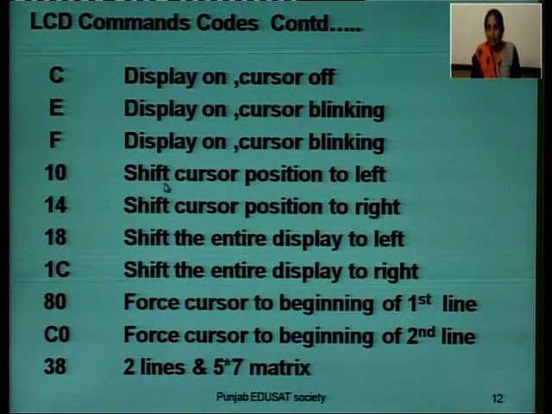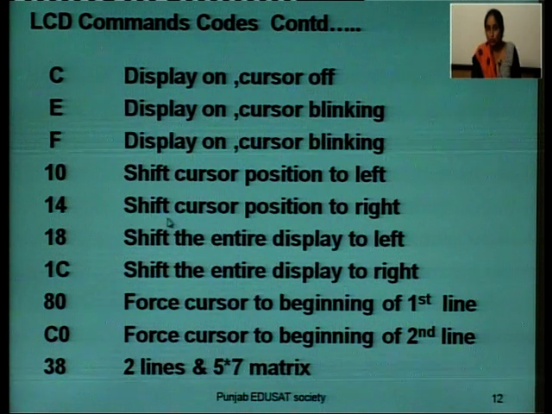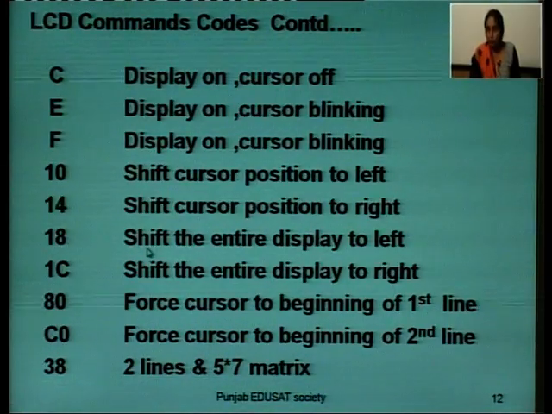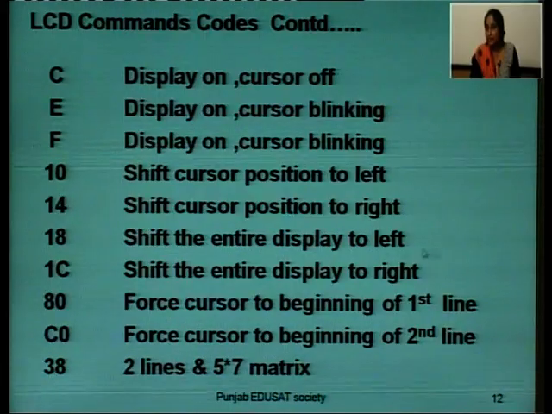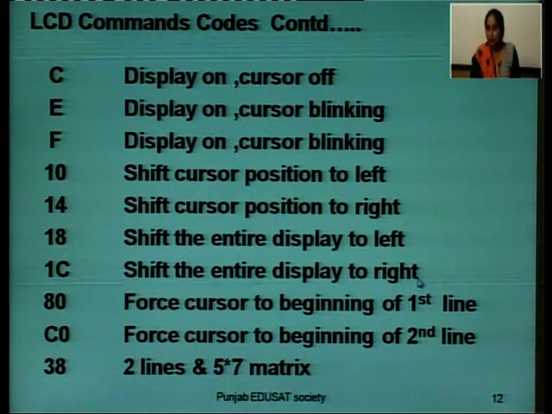Next, 10, shift cursor position to left. 14 in hexadecimal is used to shift cursor position to right. 18 in hexadecimal is used to shift the entire display to left. Then 1C in hexadecimal is used to shift the entire display to right.